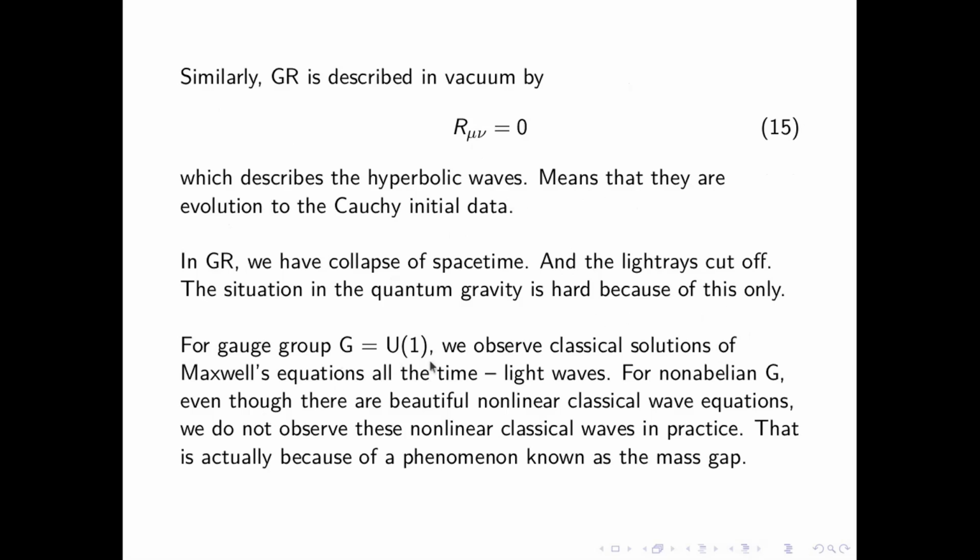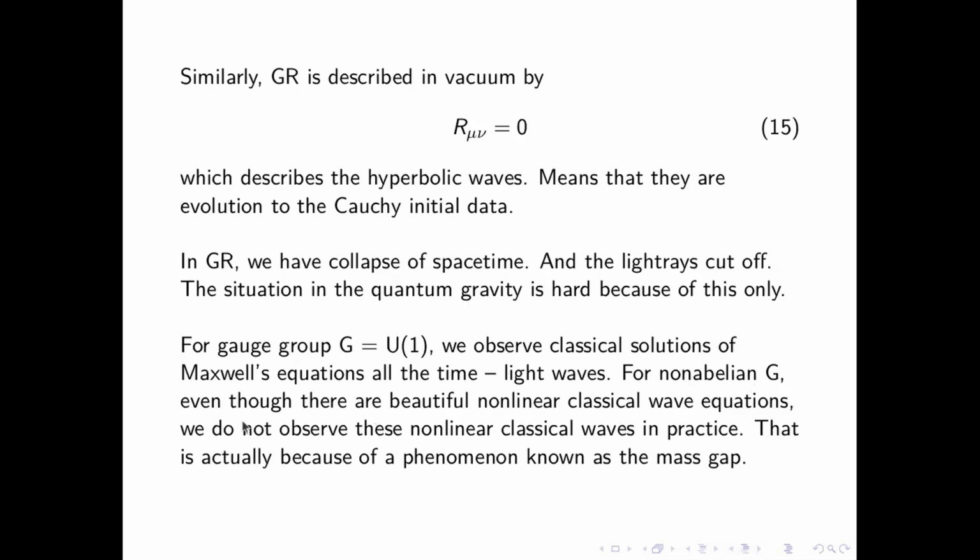Now, for a gauge group such as this, we observe classical solutions of Maxwell's equations all the time, which are the light waves. So basically, you have a continuous frequency. You must have seen this spectrum of light. So there is this frequency, this gives this wave, and this frequency gives this wave.